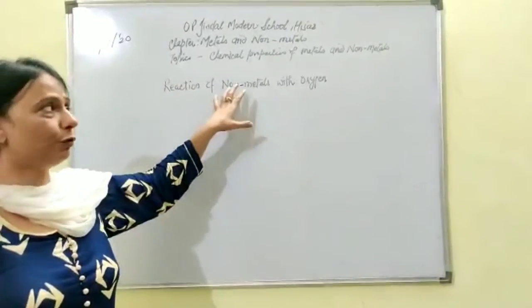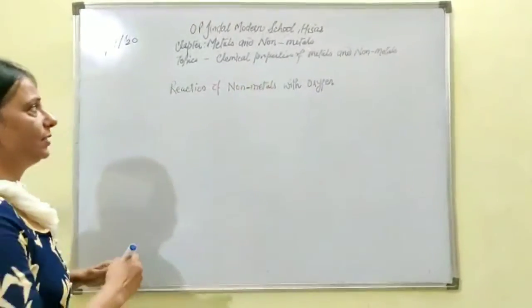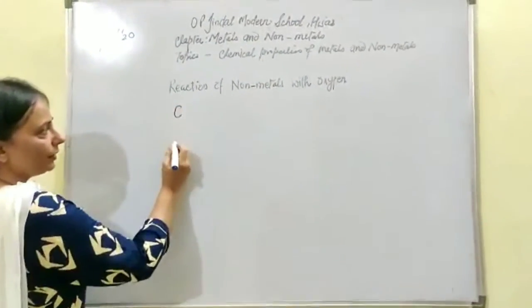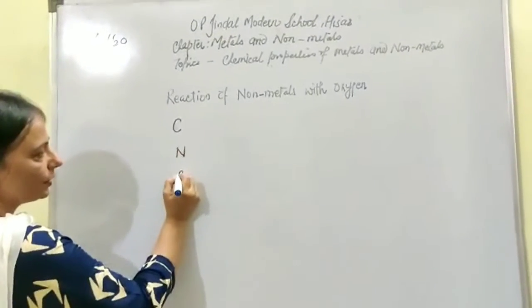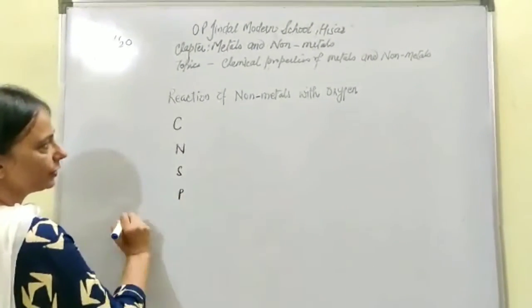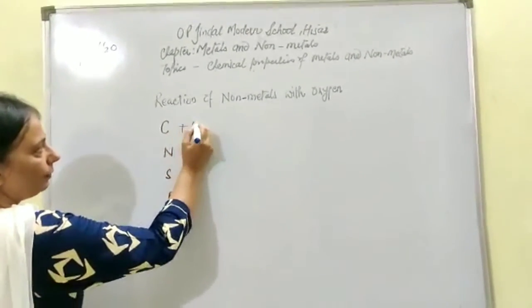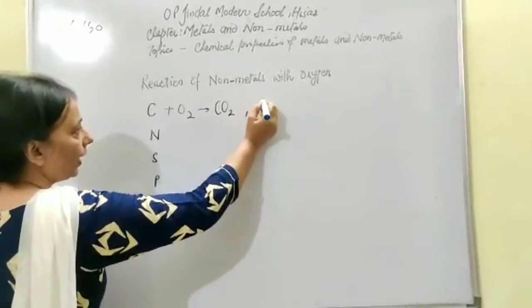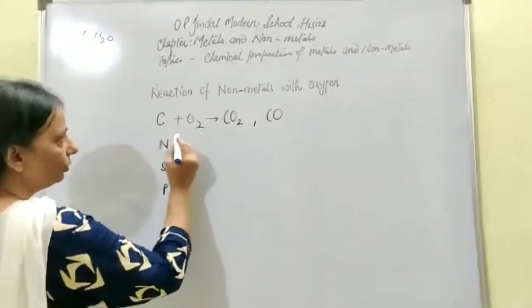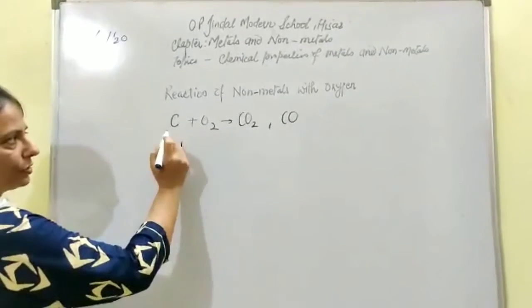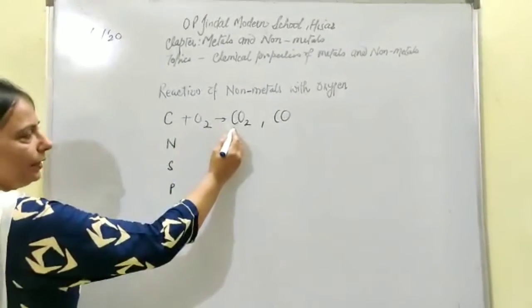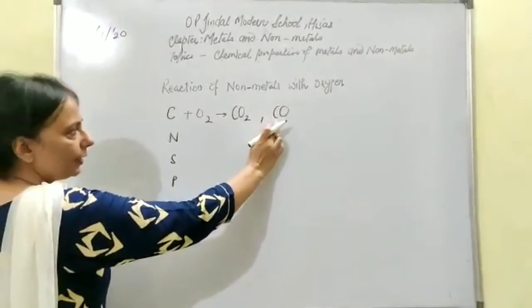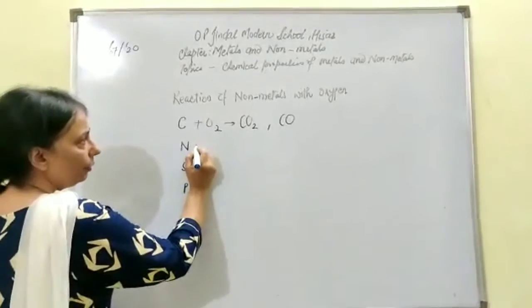Let's take first of all the non-metals with oxygen. Take a few examples. Carbon is a non-metal, nitrogen is a non-metal, sulfur is a non-metal, phosphorus is a non-metal. Now make them react with oxygen. Carbon forms carbon dioxide and also carbon monoxide, depending on the supply of oxygen. If sufficient supply is there, it will form carbon dioxide. With incomplete supply, it will form carbon monoxide.